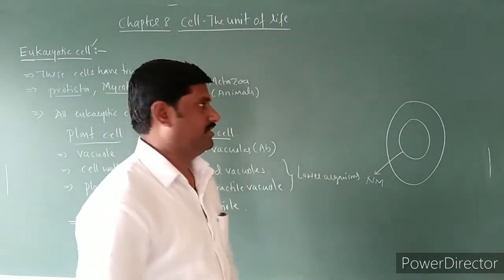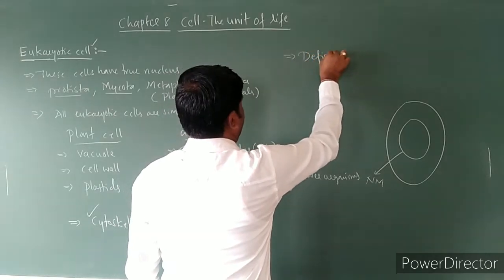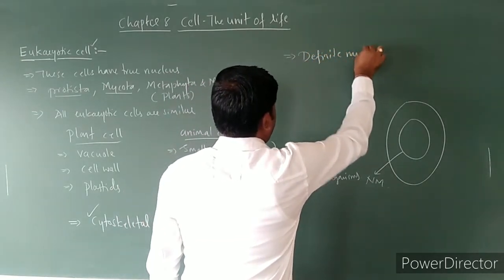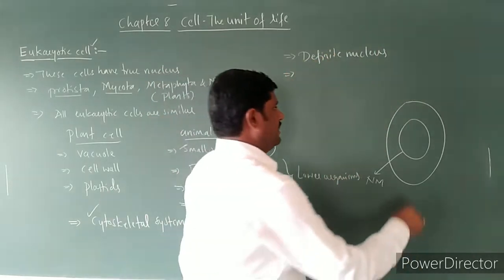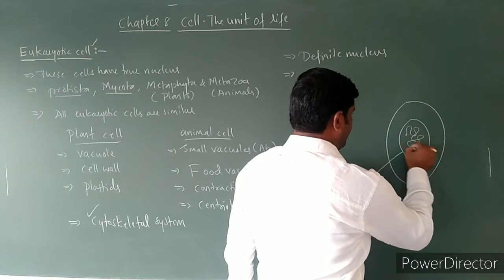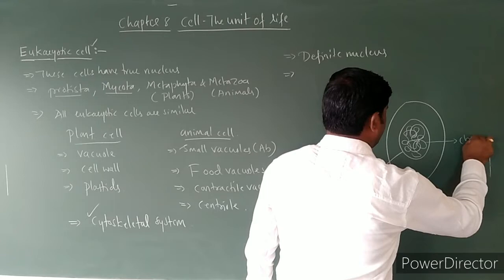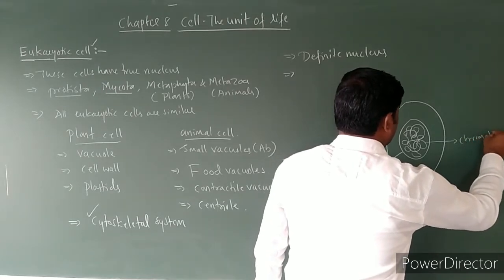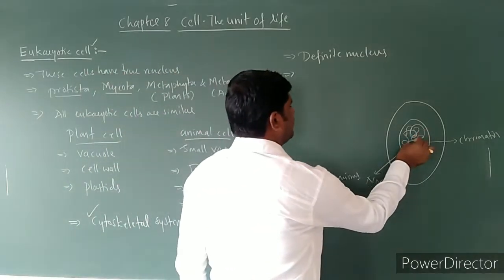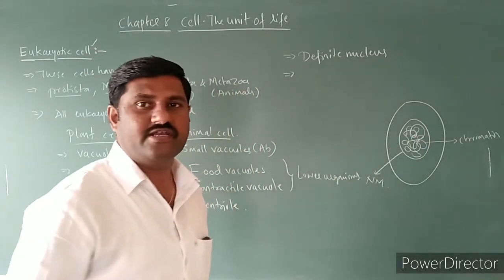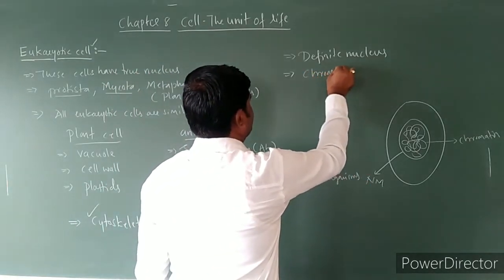And next one. There is a definite nucleus. We came to know there is a definite nucleus present in this eukaryotic cell, and inside that one, what do you come across here? That is nothing but chromatin. Chromatin network is present over here, and this chromatin network condenses to form what? Chromosomes.